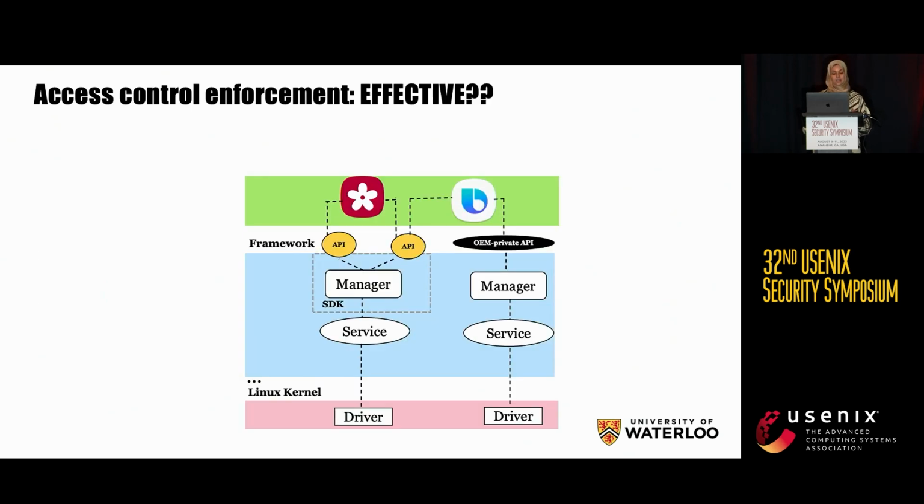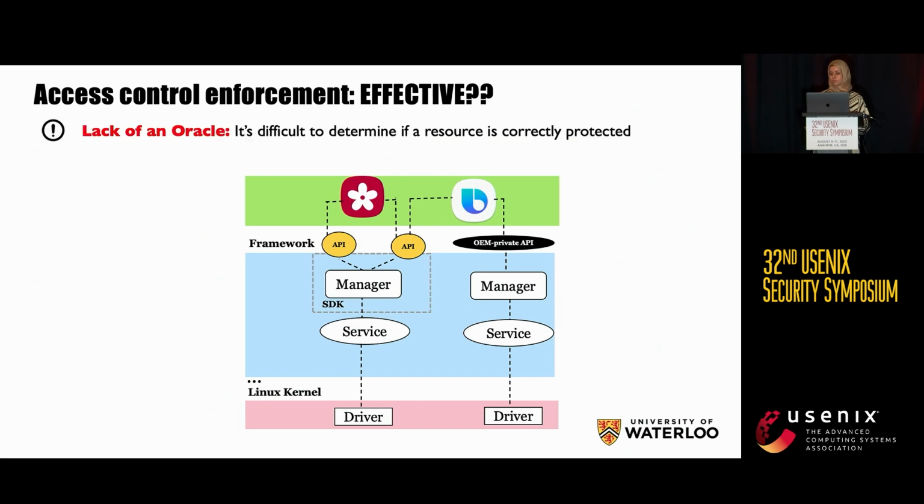Now, a question that has long been asked by the security community is how effective is this access control model? It turns out that answering this question is very difficult because we have no security specifications, or very incomplete security specification, particularly for Android private APIs. An approximate solution that has been proposed in the literature is inconsistency analysis. Let's compare access to the same resource across different APIs. If they enforce different access control, then that's a potential vulnerability.